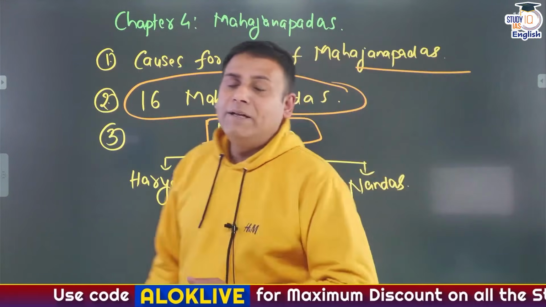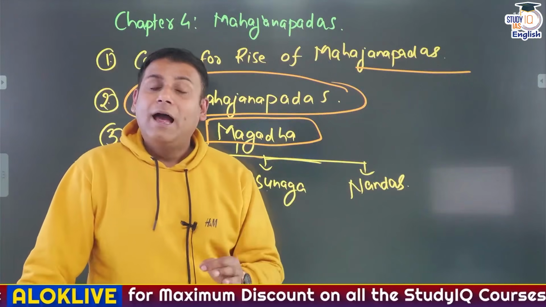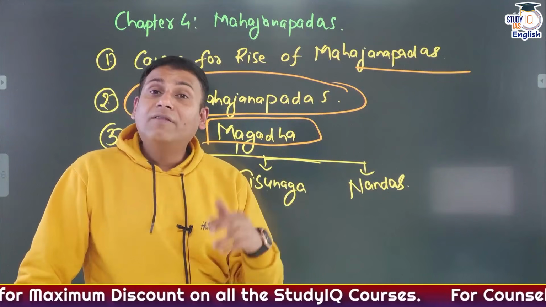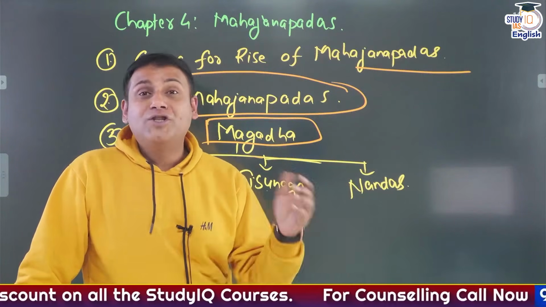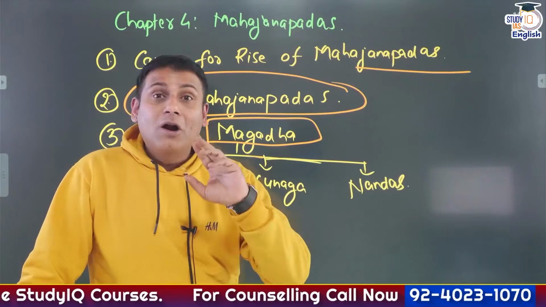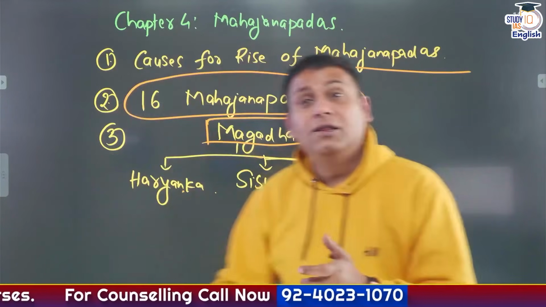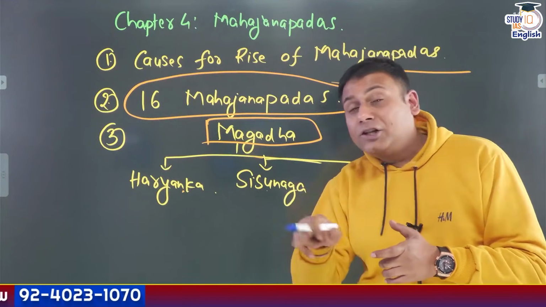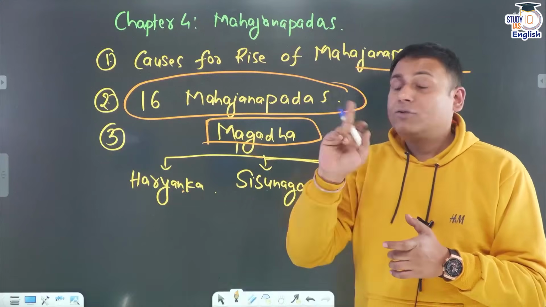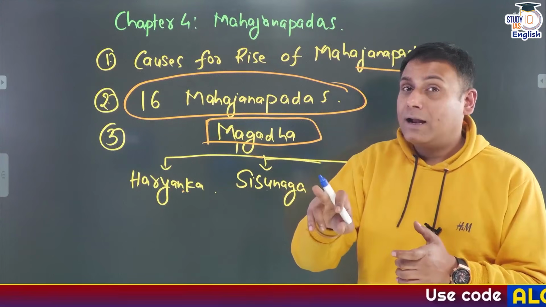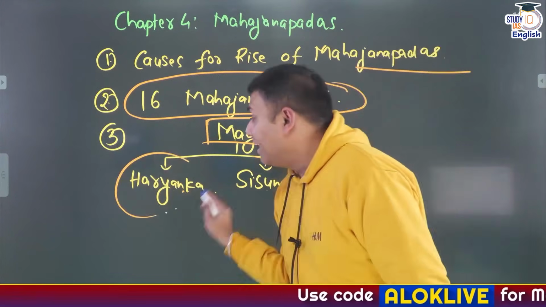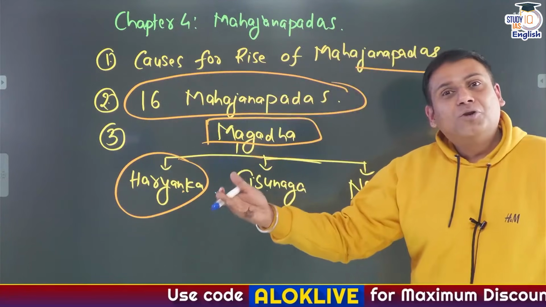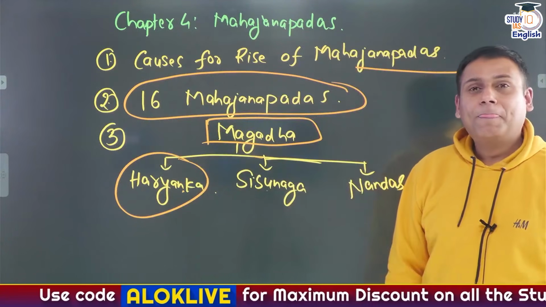I'll give you a very simple example. Two important weapons, Rath Musal and Mahashil Kantak, are the inventions of which ruler? So Rath Musal and Mahashil Kantak are the inventions of Ajatshatru. Ajatshatru was a son of Bimbisar, and Bimbisar was a ruler of the Haryanka dynasty. So Ajatshatru was a ruler of the Haryanka dynasty.